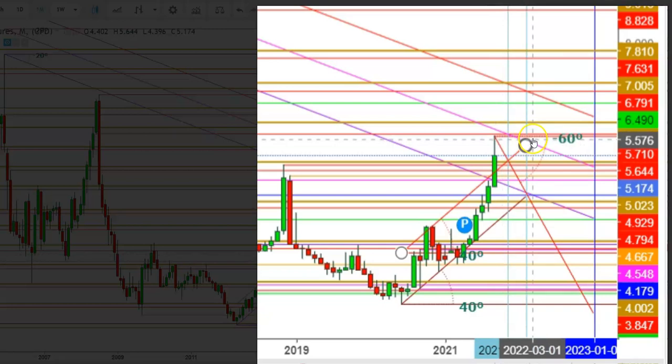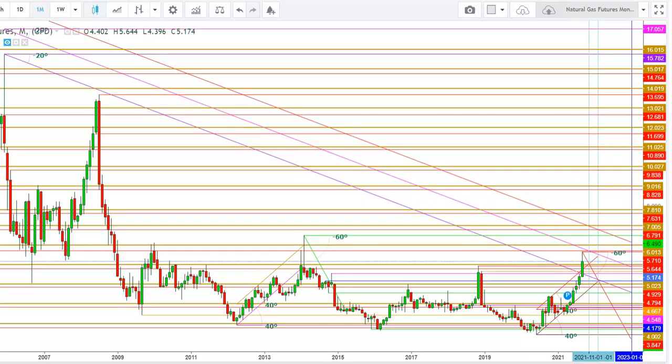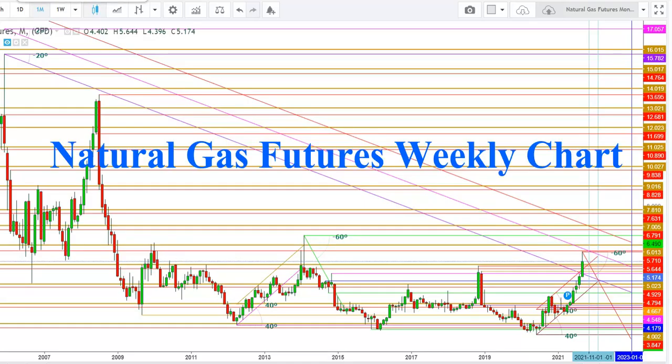But I don't find that natural gas bulls could try to retest the recent high at the levels of $5.644, because just above that the secondary psychological resistance is here at the levels of $5.710, and the main psychological resistance is at the levels of $6. So friends, now let's check this move in a weekly time frame.